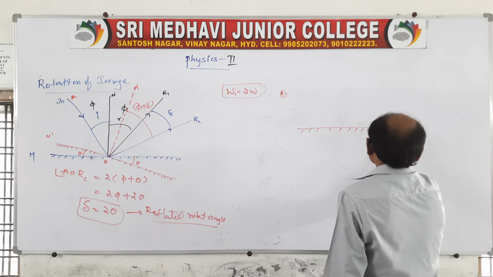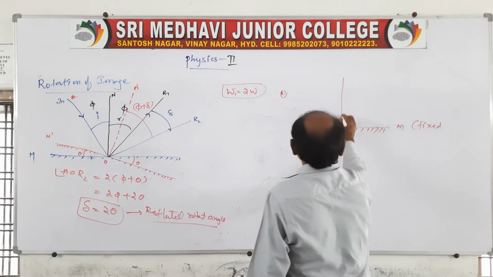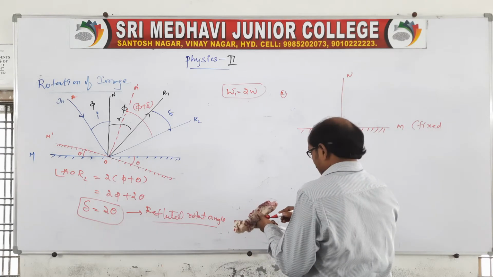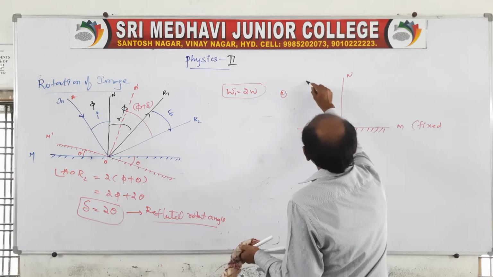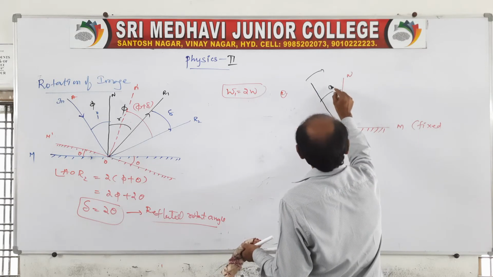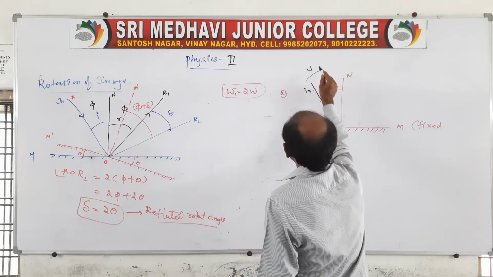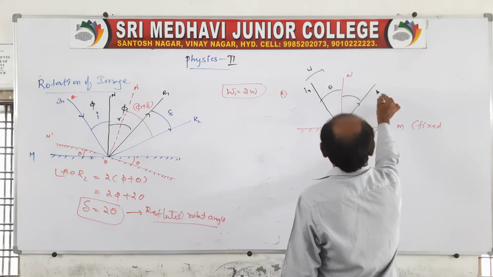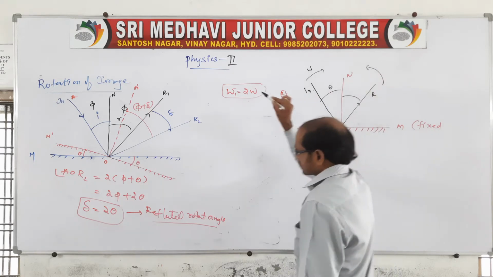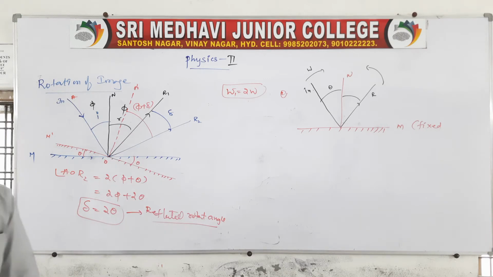Now the mirror position is fixed. Now you take a normal. Now the incident ray is rotated like this, right? It is the incident ray. When it is rotated with an angular velocity omega, the reflected ray is also rotated with the same angle or the same velocity, but in the opposite direction.